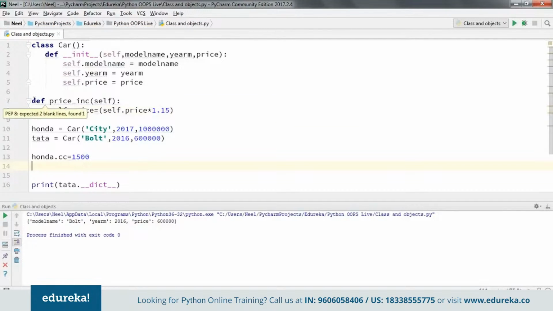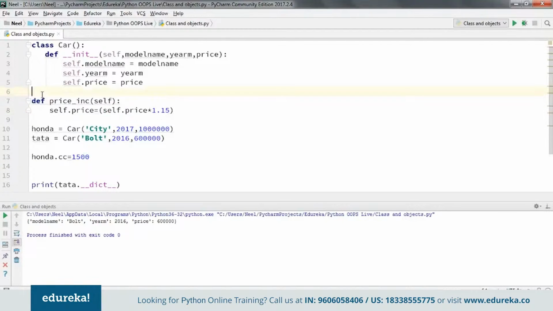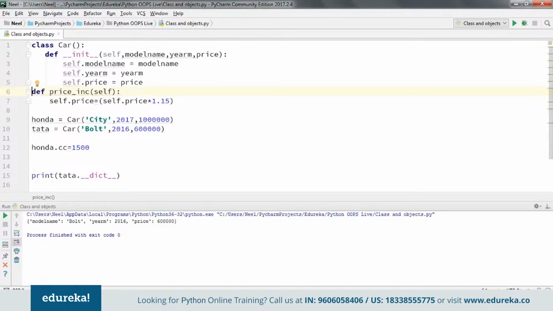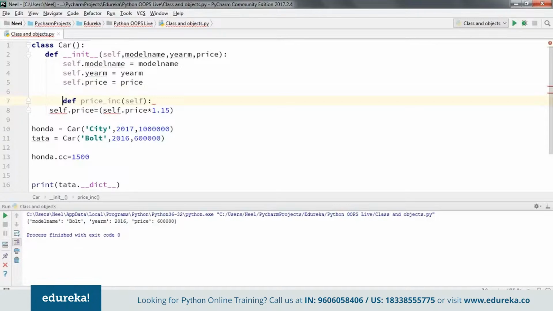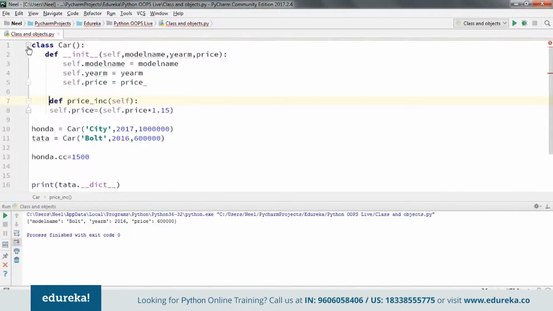Now I have defined a function here, but what you need to understand is that it's not exactly in the scope of the class. Now, how do you identify if it's in scope or not? It's one of the eases with respect to PyCharm. If I expand it, then I know what is part of the class and what is not. So this is one of the major reasons that we recommend you use PyCharm as an IDE. Okay, now I need to increase the price.